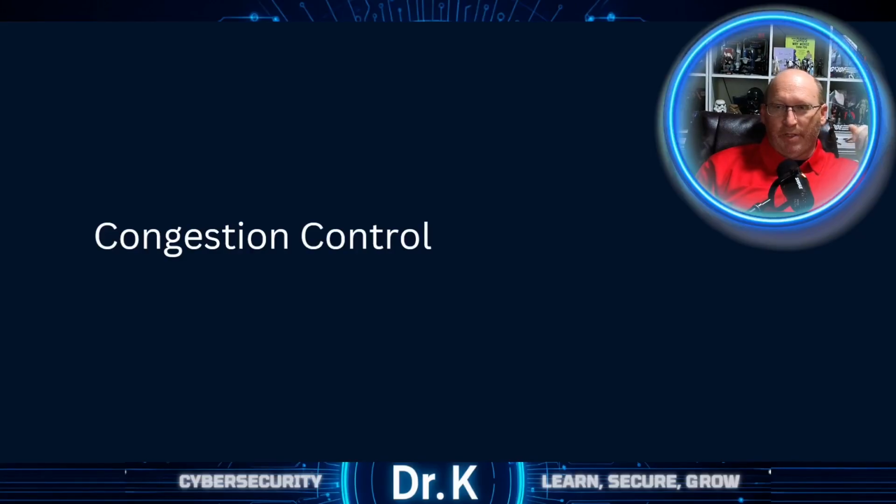Now, we focused on flow control and connection management. We understand how we regulate communication between the sender and receiver. However, in this section, we're going to shift our attention to a different problem. How does the transport layer respond when the network itself becomes overloaded? Congestion control is about protecting the network as a whole. We'll examine what congestion is, how it occurs, and how TCP adapts its sending behavior to maintain stability and fairness within the network.